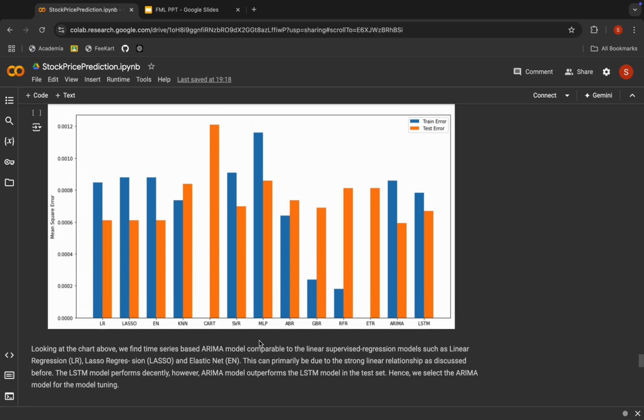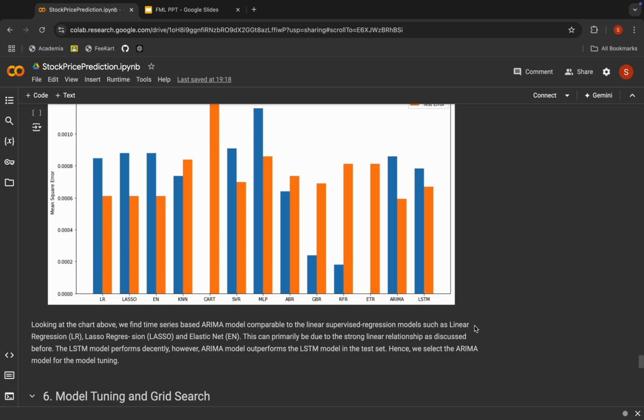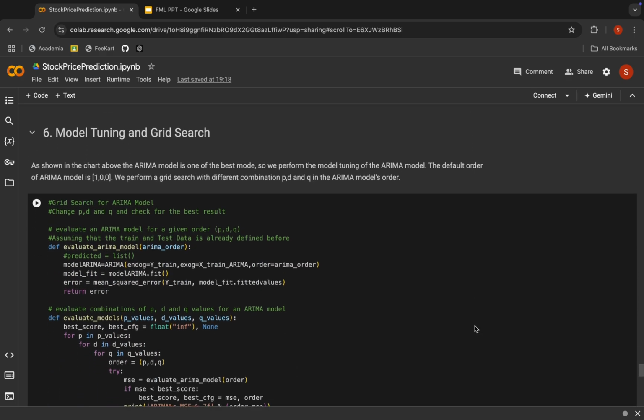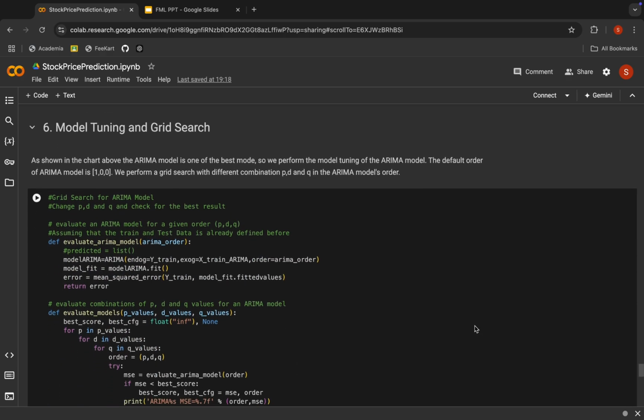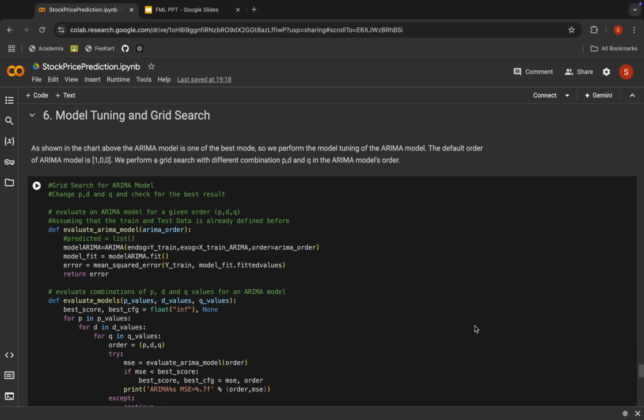Looking at the chart above, we can clearly say the ARIMA model is comparable to linear regression such as lasso regression and elastic net. This can primarily be due to strong linear relationships as discussed before. The LSTM model performs decently, however the ARIMA model outperforms the LSTM model in the test set, hence we select the ARIMA model for our model tuning. Let's move on to the model tuning and grid search part. As shown above, the ARIMA model has a default order of 100.